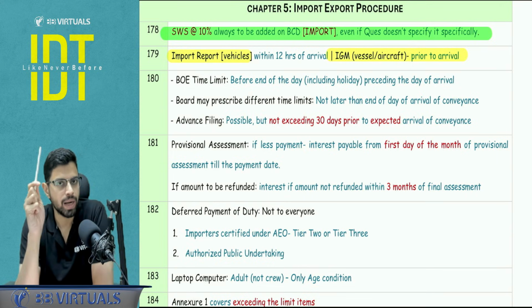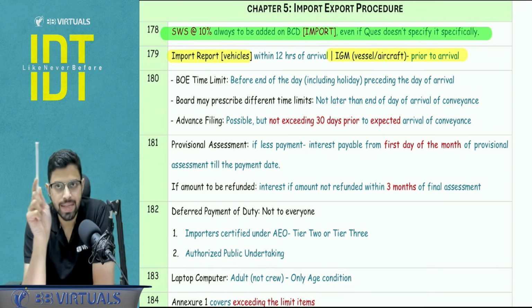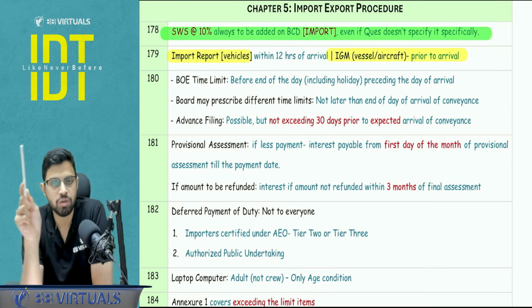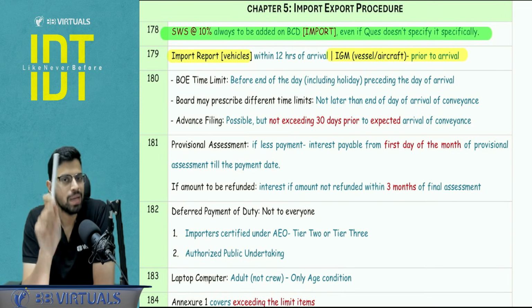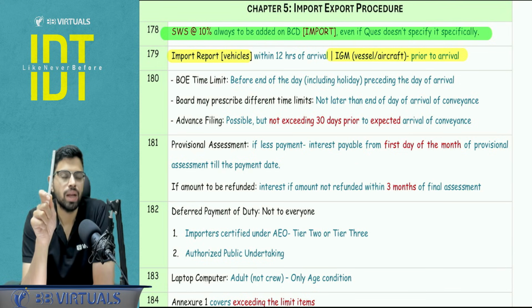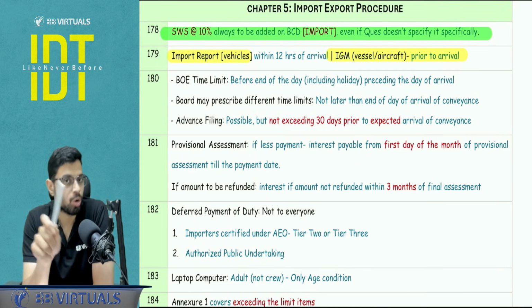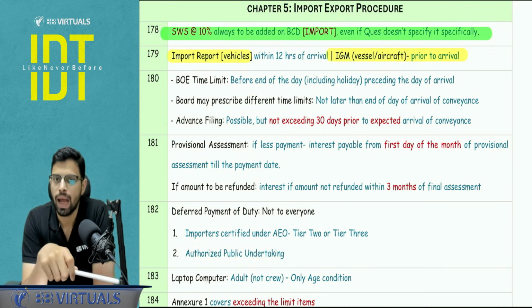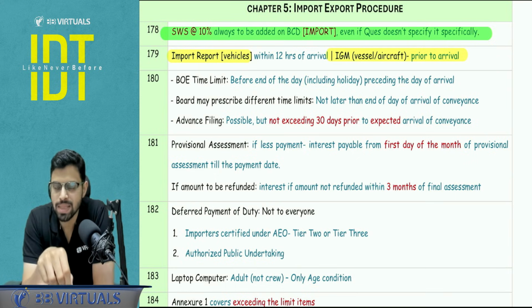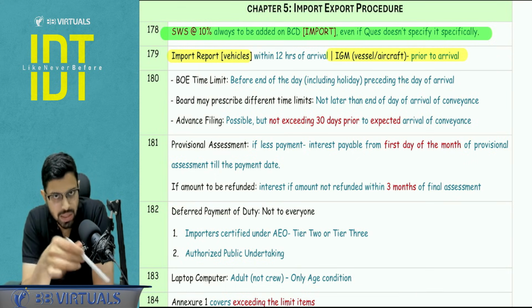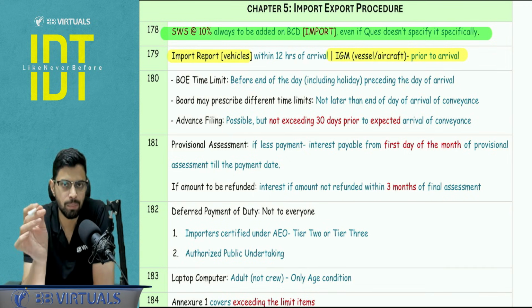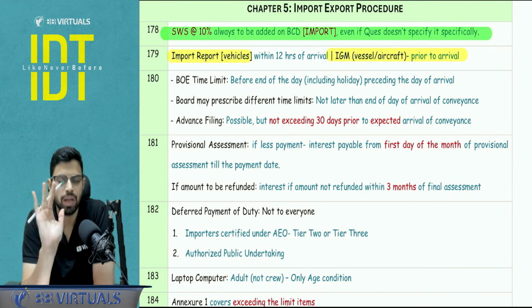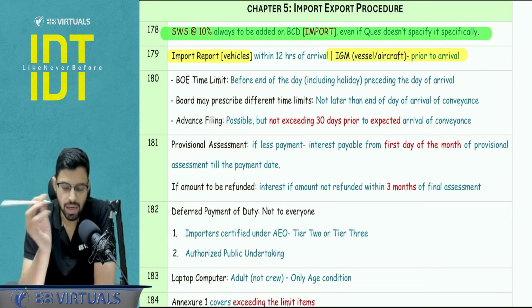Just a point to be noted, I did not cover the dates and rates which we have to pick in case of export of goods. Please understand, the BCD rate has to be taken on the date section 51 let export order is given, and the rate of exchange of CBIC you have to take on the date when the shipping bill is filed. Again, export was asked in the MCQ in the September 25 paper, so maybe it is not repeated in this attempt, but we never know what kind of question they can ask.